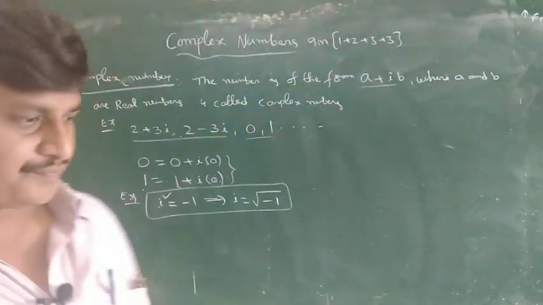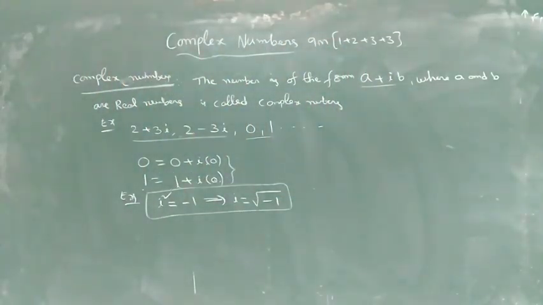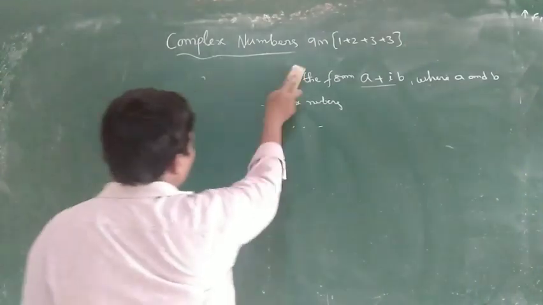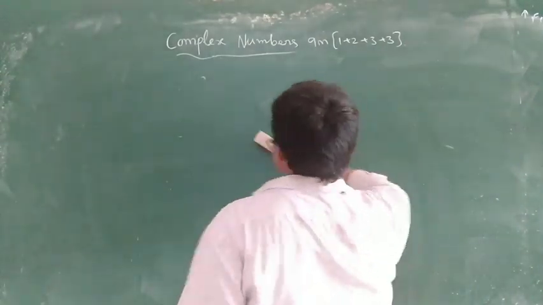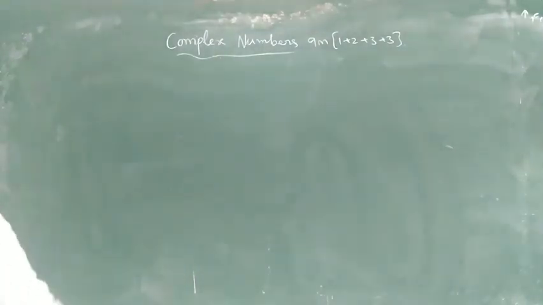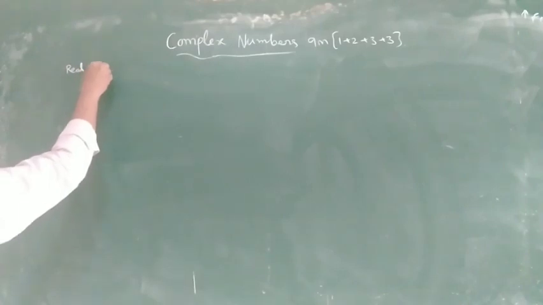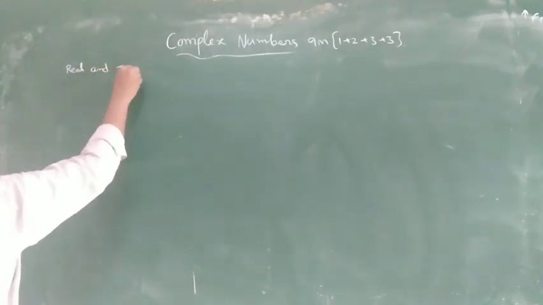Next one. Next definition: real and imaginary parts.